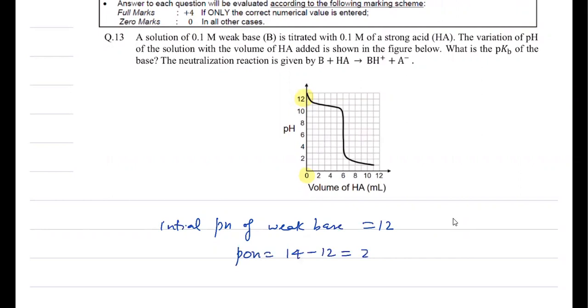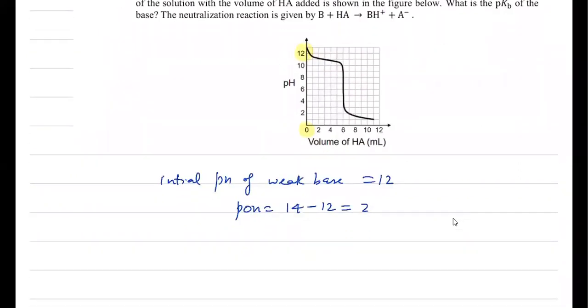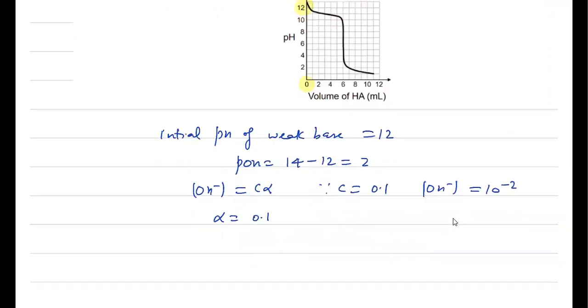And now we know that for a weak base, OH minus concentration will be C alpha. C is given to you as 0.1, and OH minus concentration is 10 to the power minus 2. So alpha will be 0.1 here. And then we can write Kb is equal to C alpha square upon 1 minus alpha.